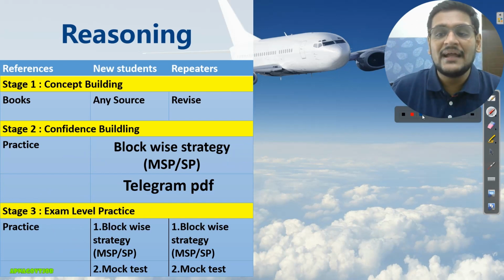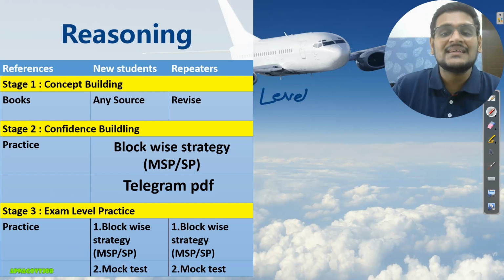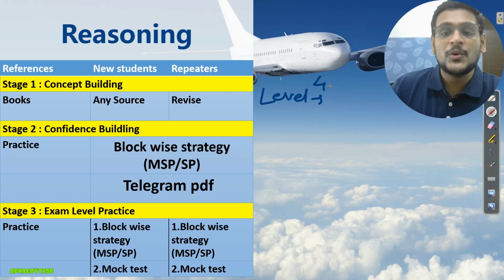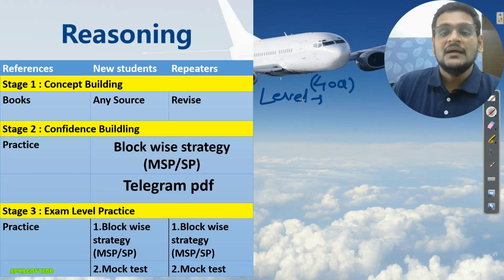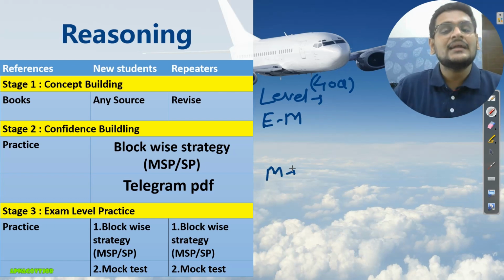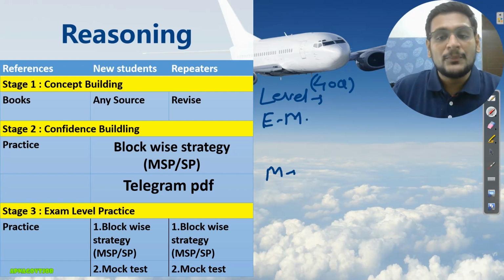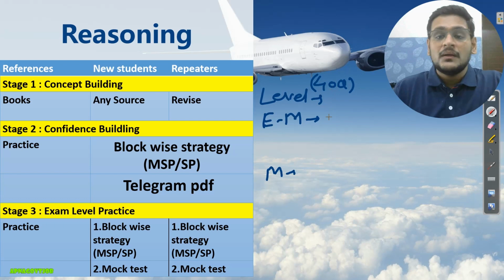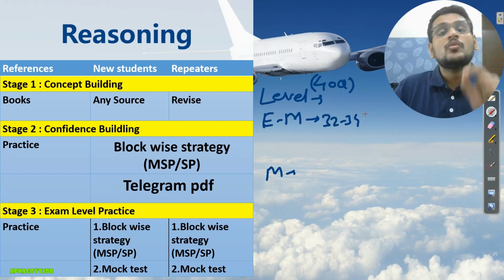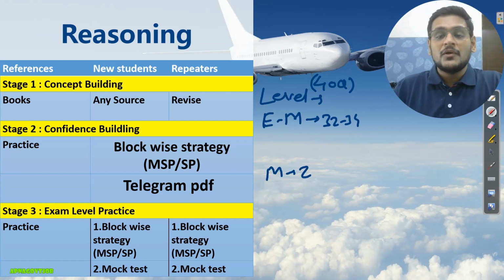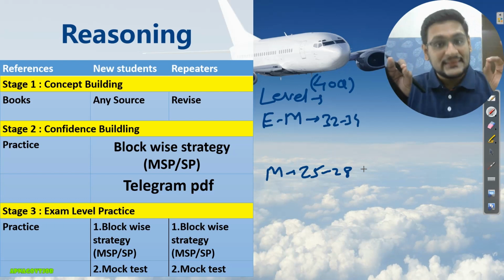And now the main thing, what level you can expect from IBPS this time, because it is the first time IBPS is taking the exam, and how much target you should set for this reasoning section. First important thing, 40 questions you will get. This thing you know already. So see, basically 99% the paper will be easy to moderate and there is a 1% chance that it will be moderate this time. Definitely I will tell you the difference between those. If your paper is easy to moderate, then out of 40, you can score 32 to 34 marks in the reasoning section. And if it is moderate, then you can consider 25 to 28 marks out of 40.